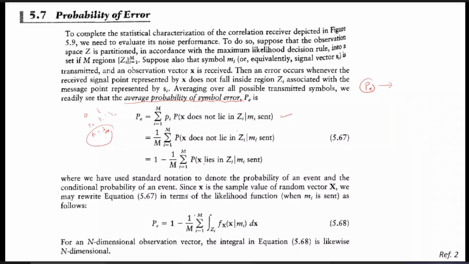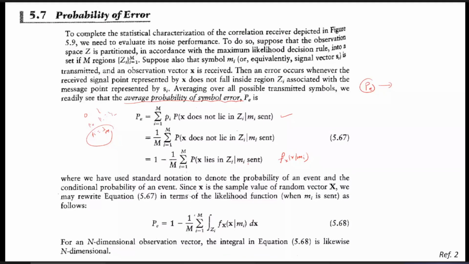Why are we writing in this form? Because we have already calculated f_X(x | m). So using that, we can actually calculate the probability. And if you have the probability density functions, just by taking the integrations and taking the proper limits of integration, we can calculate the probability. And we have written this as 1 minus the final probability that X lies in Zi given m.